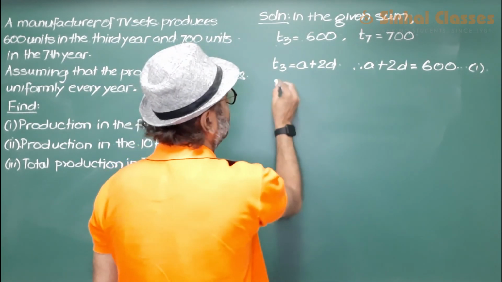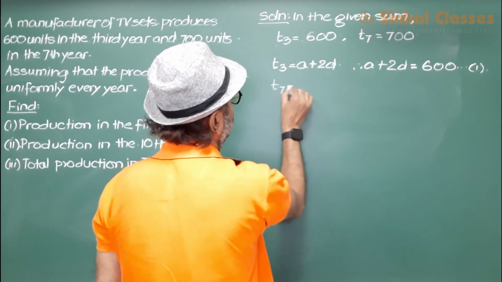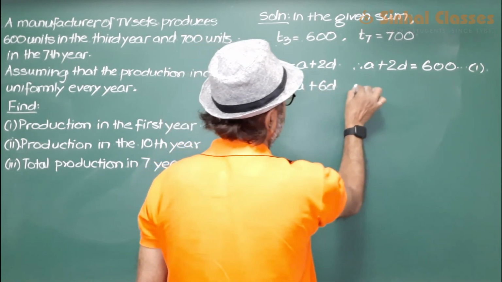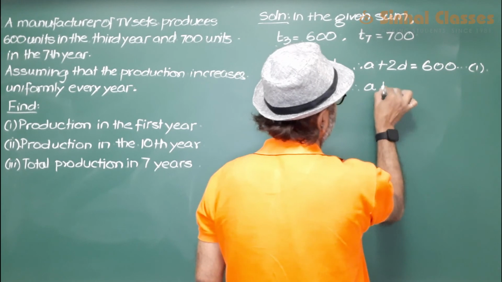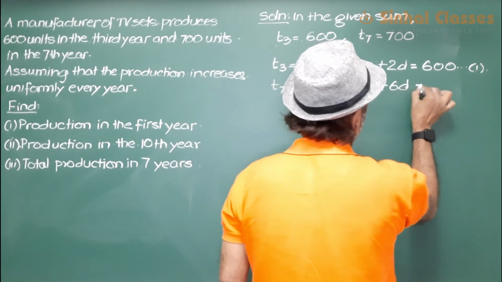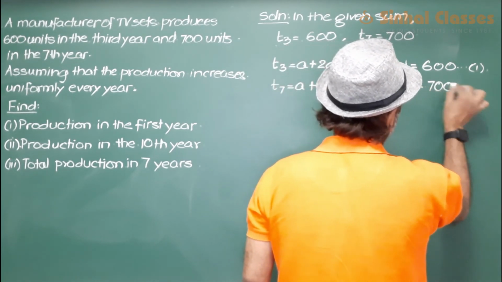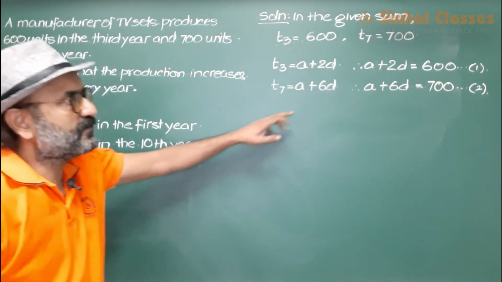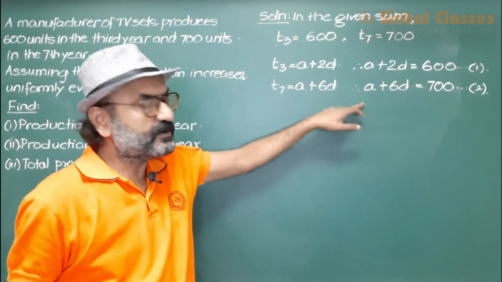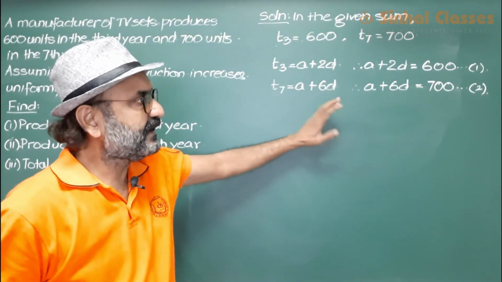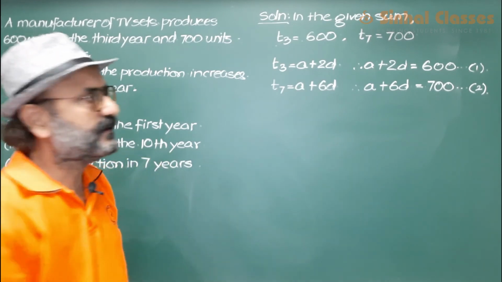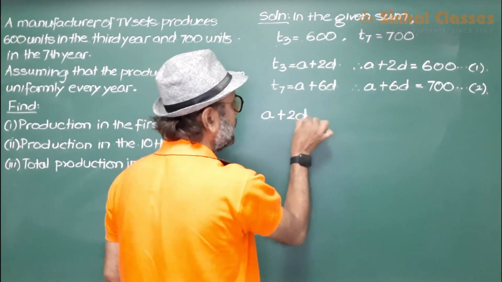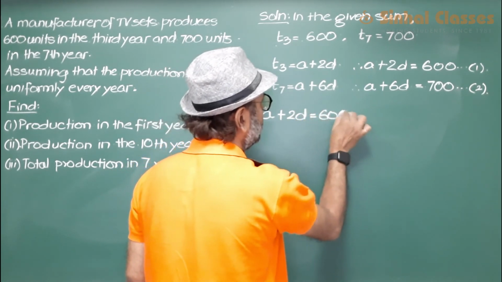T7 is equal to A plus 6D, therefore A plus 6D equals to 700. Now we've got two equations in terms of A and D. Now let us try to solve these two equations in terms of A and D and get the value for A and D. So this would be A plus 2D, 600.